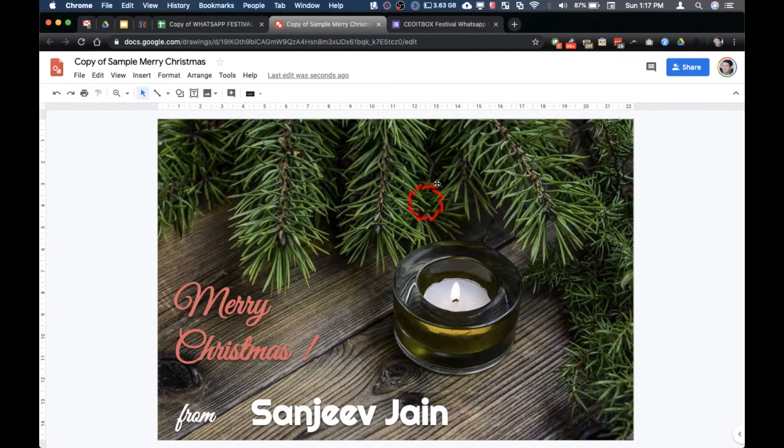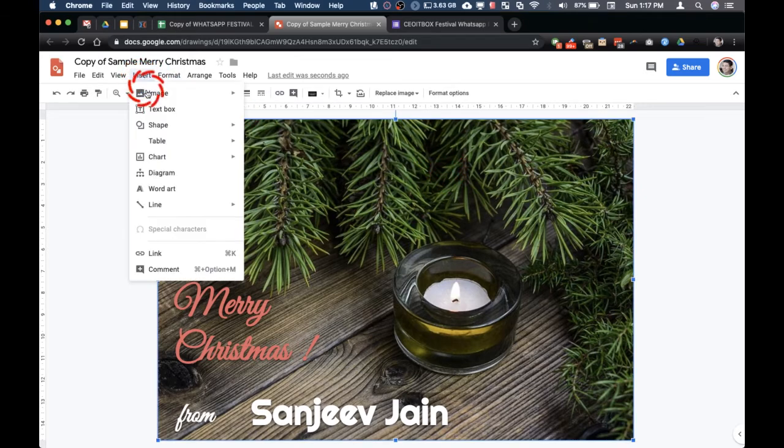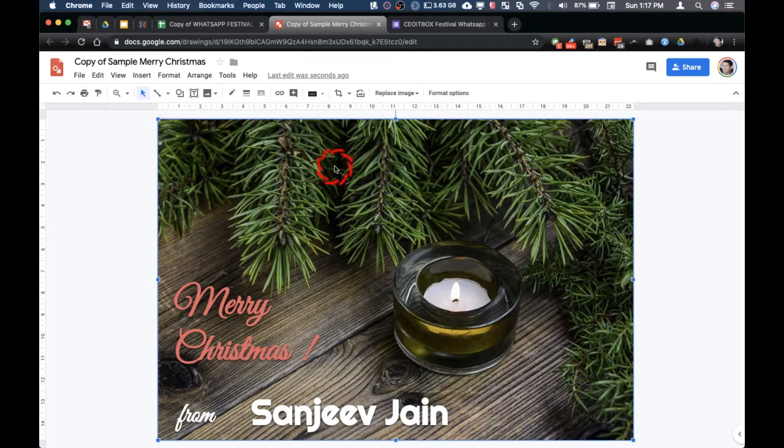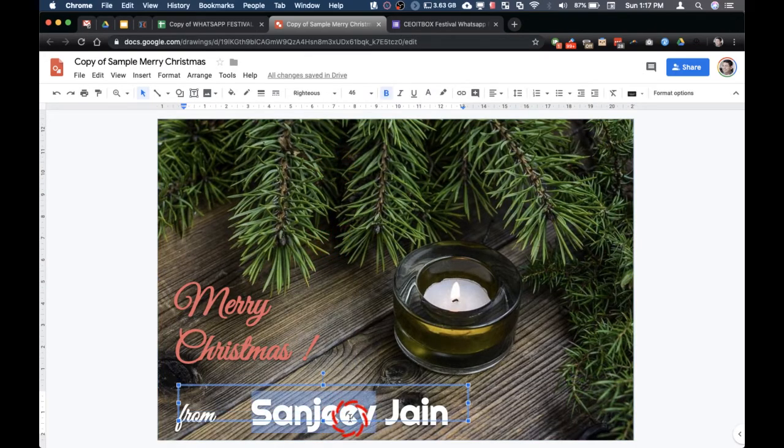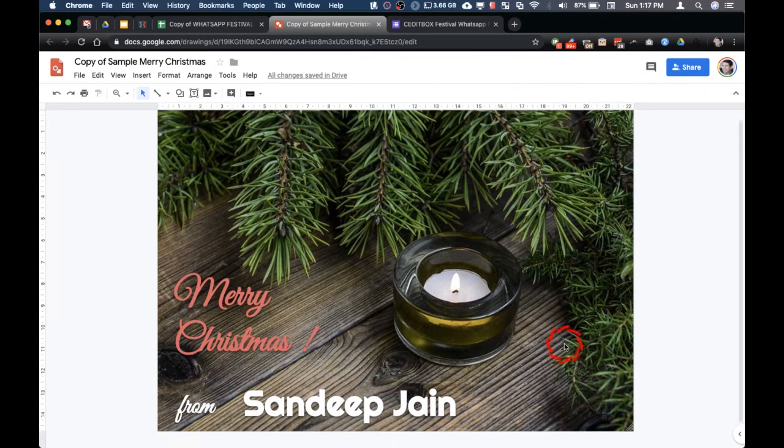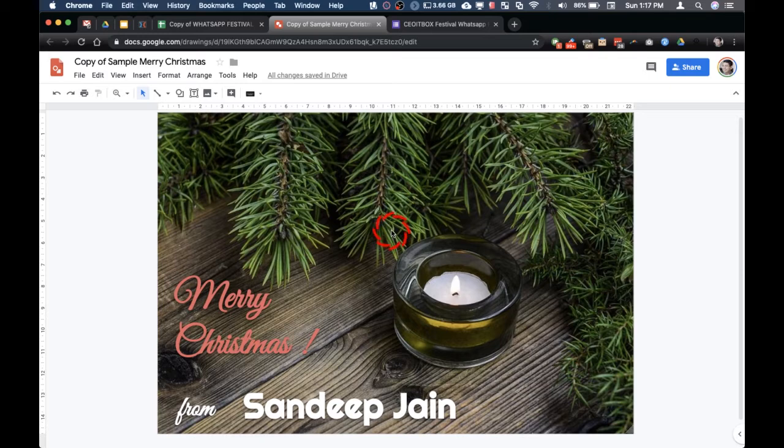And here you can change the image. You can insert a new image. You can delete this one. You can get a new image. You can also change the text. So you can do whatever you like with this. And once you have done this, you've changed this to your heart's content.